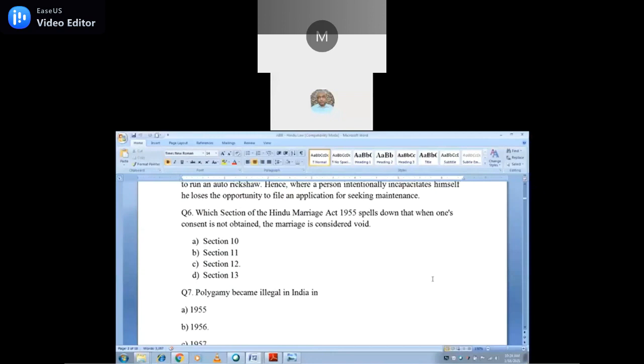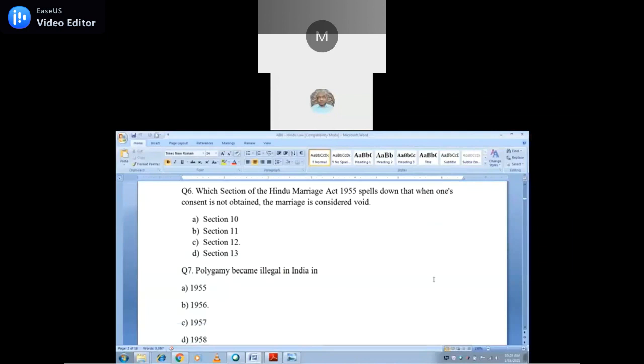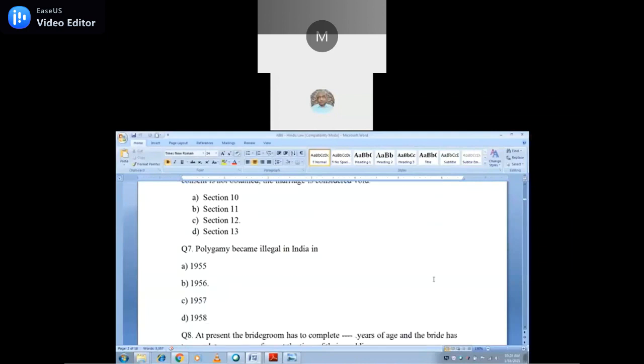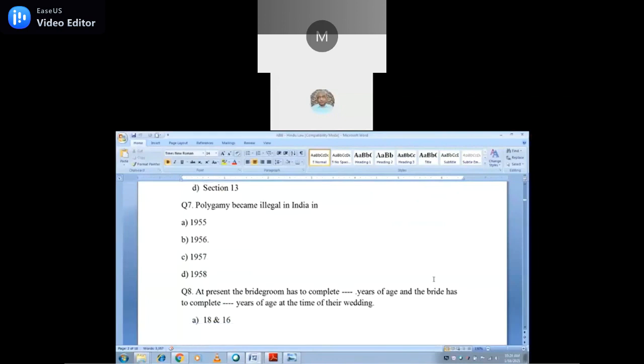Which section of the Hindu Marriage Act 1955 lays down that when one's consent is not obtained, the marriage is considered void? Yes, Section 11. It is option C, Section 11, sir. The consent should be necessary.